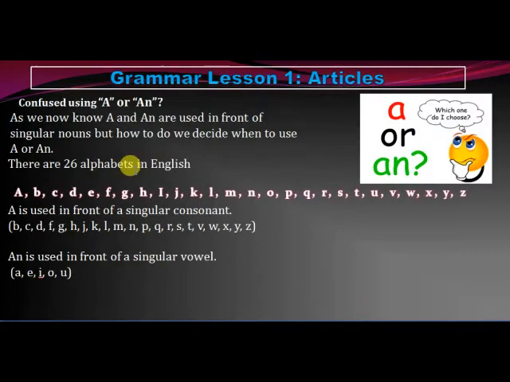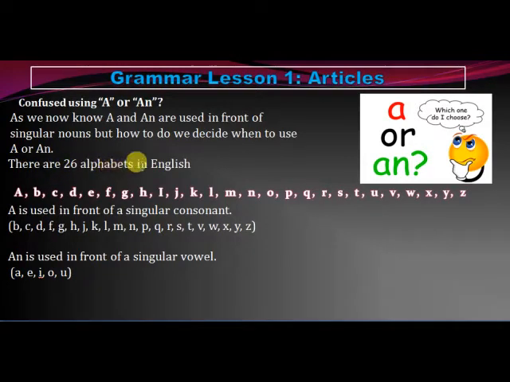As we proceed, when we are talking about the indefinite articles, sometimes people are confused about whether we should use a or an, where we have to use a and where we have to use an. The answer is that a and an are used in front of singular nouns, everything that is singular, everything that counts as one. But how do we decide when to use a or an?